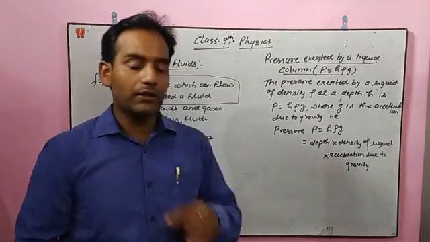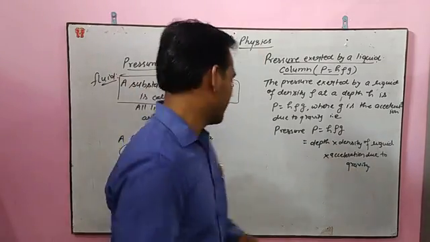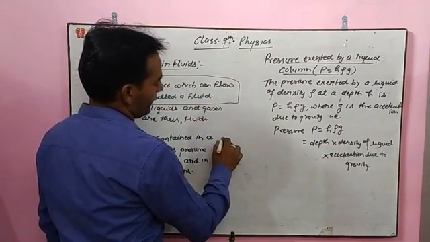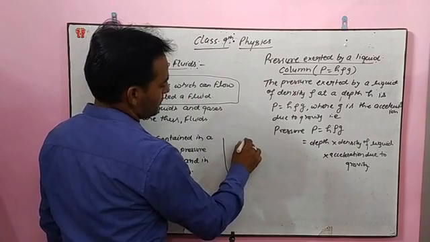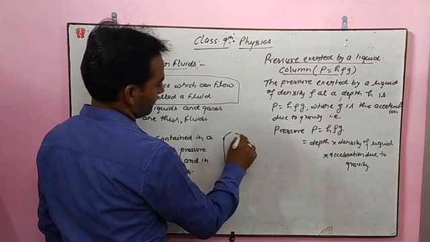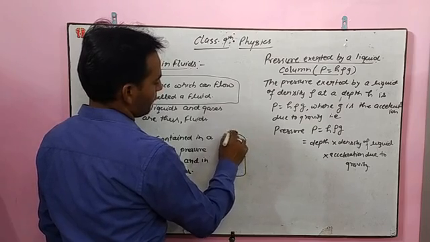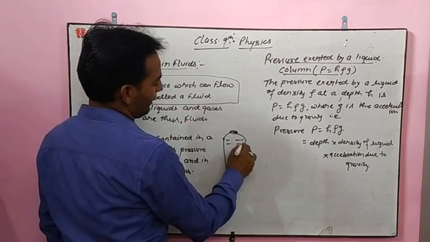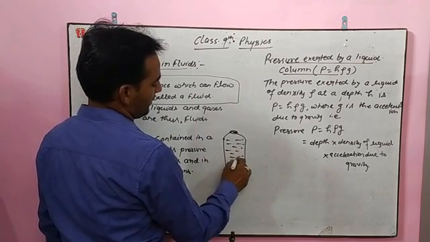If we are keeping liquid in any vessel, like the water bottle that we all use, let us take the example of water.